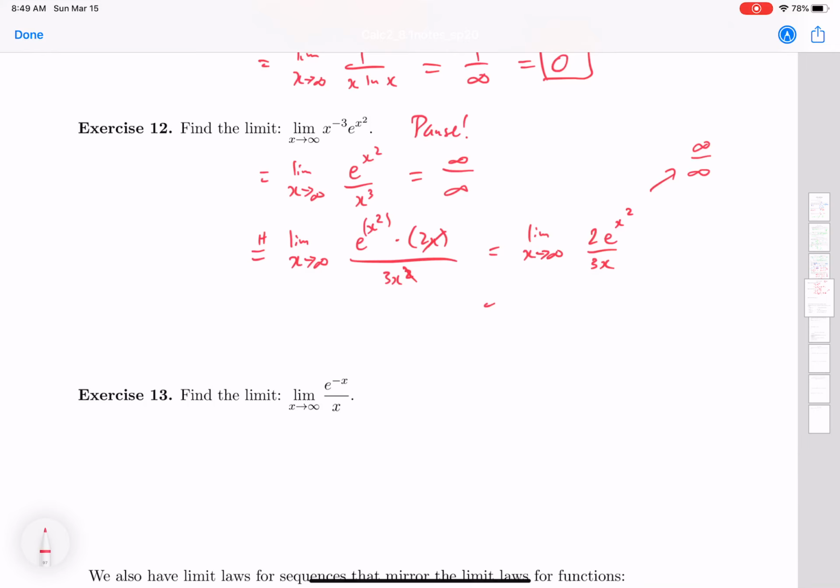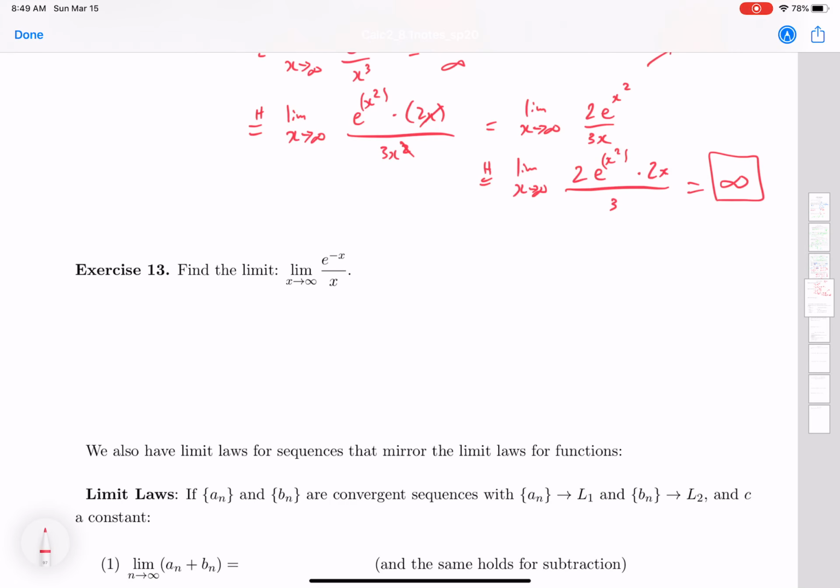So I'm going to do L'Hopital's rule again. And when I take the derivative of these two, I have a 2e to the x squared, chain rule on the x squared and get a 2x, and then on the bottom I just get a 3. So now our top goes to infinity and our bottom just stays at 3, so this is going to go to infinity.